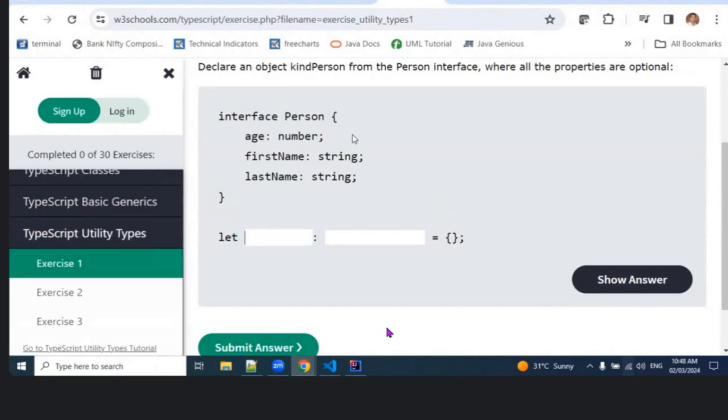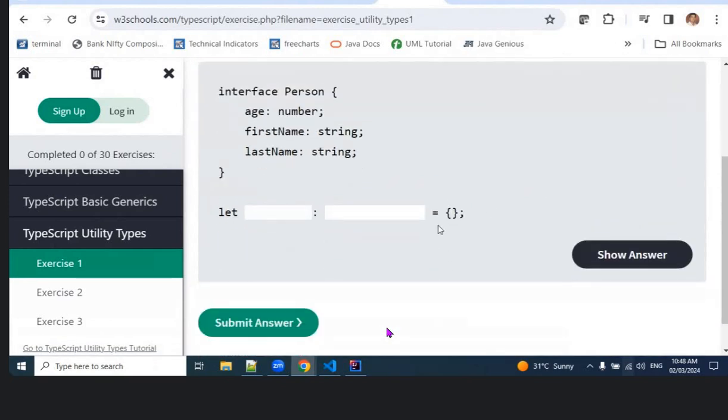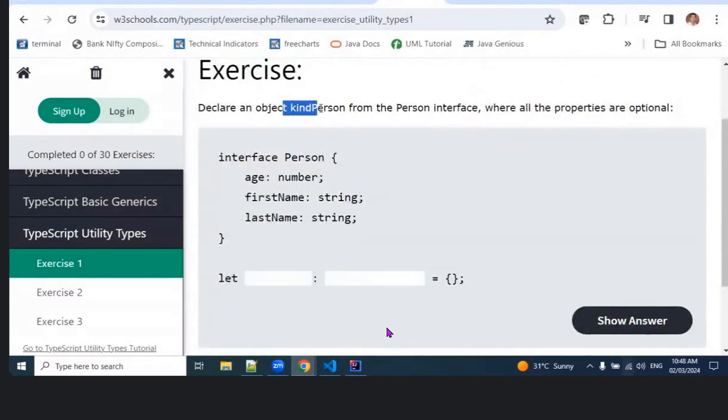Interface person has number, name. Define an object of kind person from the person interface where all properties are optional. Define an object of kind person from the person interface.